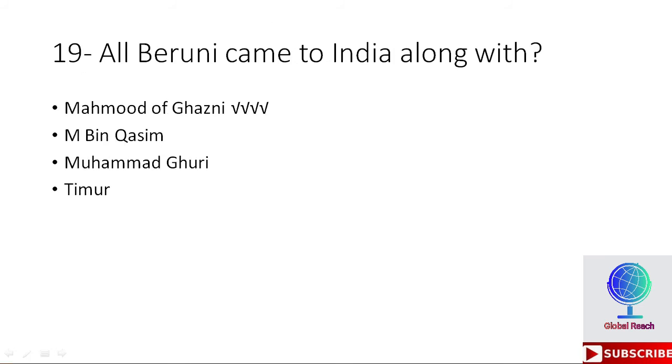11th MCQ. Al-Biruni came to India along with, it is not Al-Biruni, it is Al-Biruni, okay? It is a typing mistake. Okay, options are Mahmud of Ghazni, Muhammad bin Qasim, Muhammad Ghori, Taimur. So the right option is Mahmud of Ghazni. So Al-Biruni came to India along with Mahmud of Ghazni.